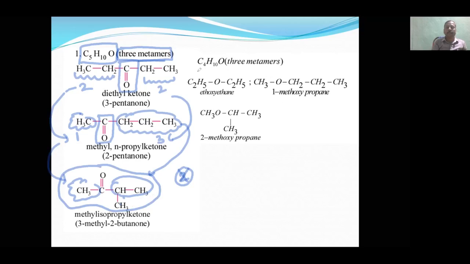In the same way, C4H10O will also be 3. This is of the ketone and this is of the ether. Similar, only in place of CO, oxygen is written. Is that understood?